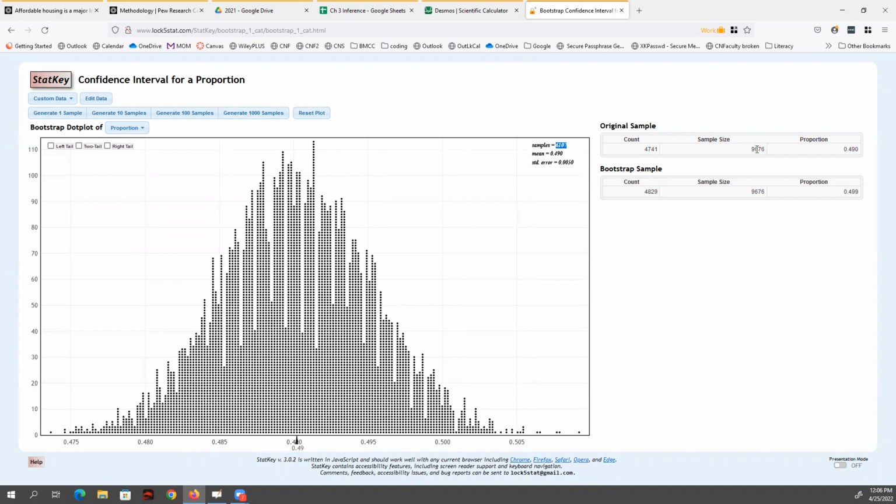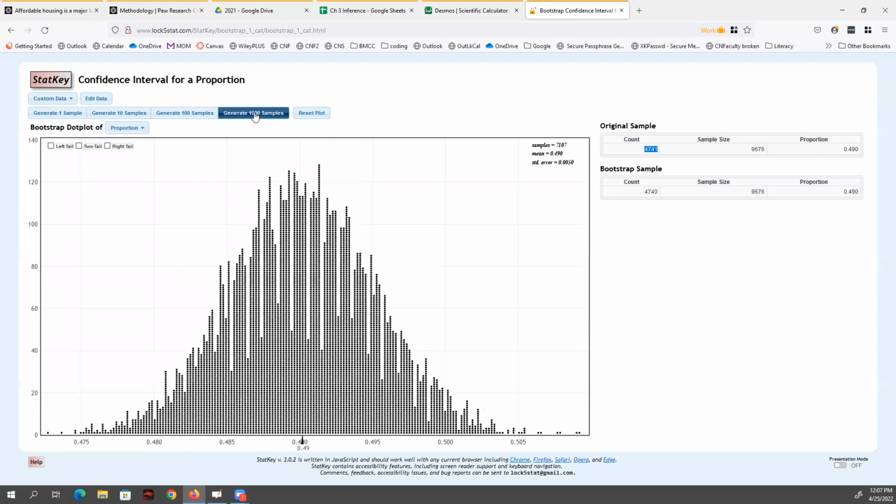Each sample had 9,676 individuals based on the 4,741 yeses. Kind of complicated, but this is the idea of a sampling distribution. And if we do this enough times, we should end up with this bell-shaped histogram. Right? So this is that bell shape I was kind of sketching out before.